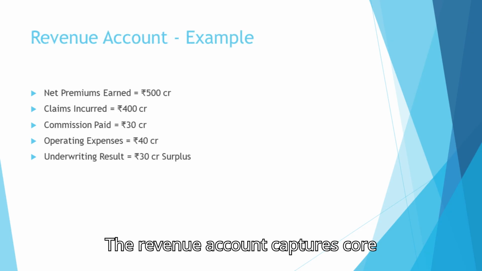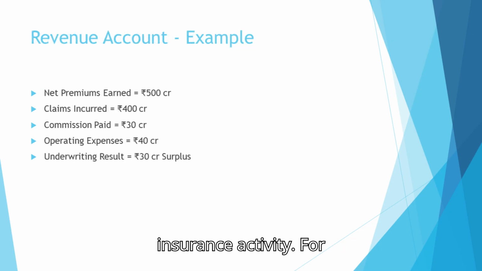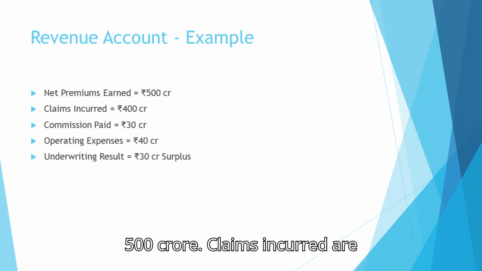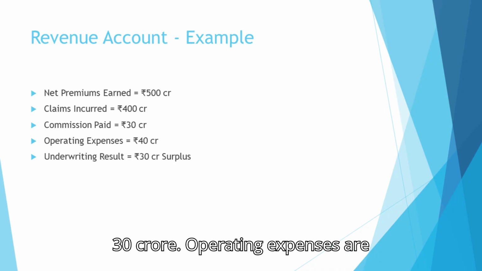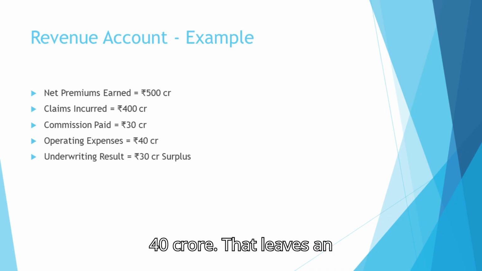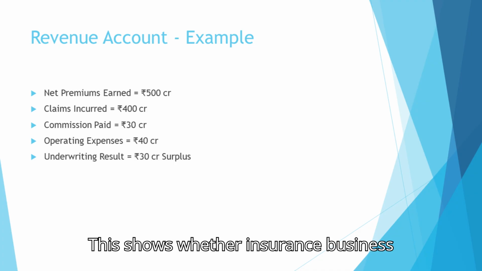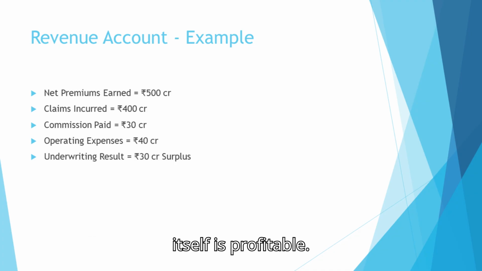The revenue account captures core insurance activity. For example, net premiums earned are 500 crore. Claims incurred are 400 crore. Commission paid is 30 crore. Operating expenses are 40 crore. That leaves an underwriting surplus of 30 crore. This shows whether insurance business itself is profitable.